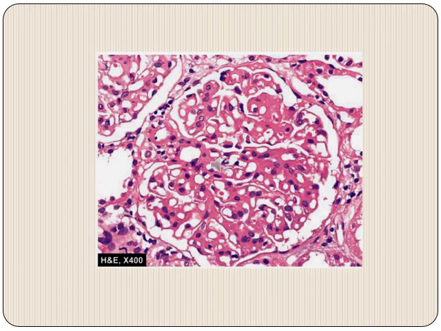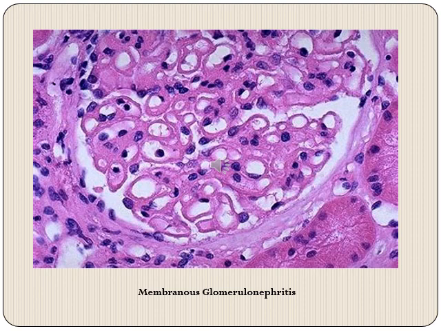This is a photomicrograph of a glomerulus in a case of membranous nephropathy. As you can see, the glomerular capillary loops have become very prominent, and these are prominent because of thickened glomerular basement membrane. Otherwise, the cellularity of the glomerulus is not increased. Another case of membranous glomerulonephritis: as you can see, these glomerular capillary loops are really standing out because they are thickened, and the mesangial cells, their number is not that much increased, so the glomerular cellularity is normal. Only thing is that the glomerular capillary loops have become thickened.